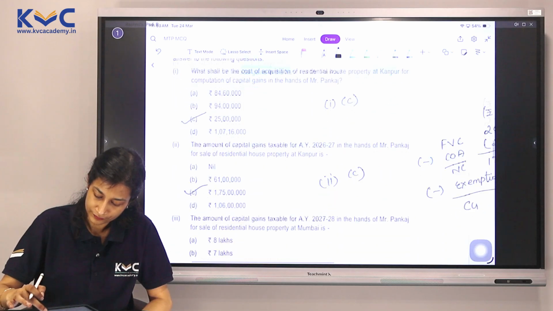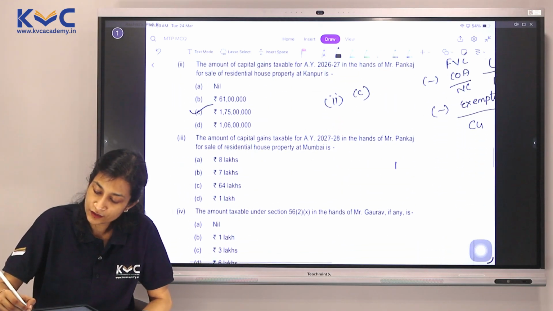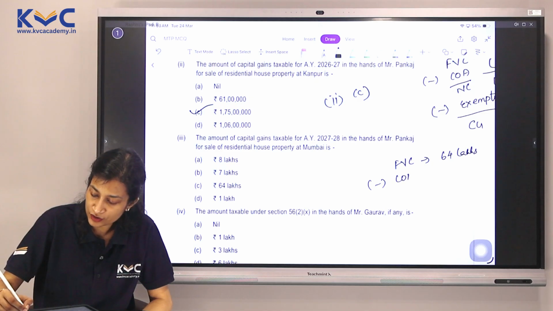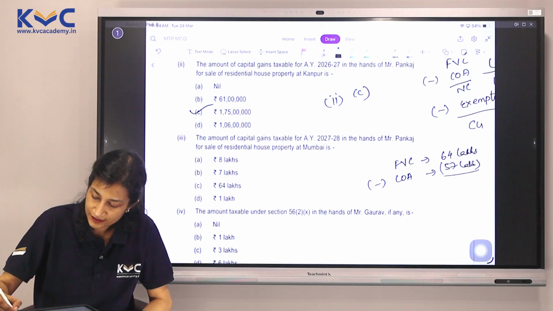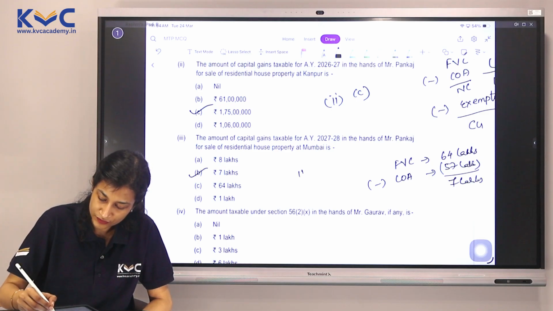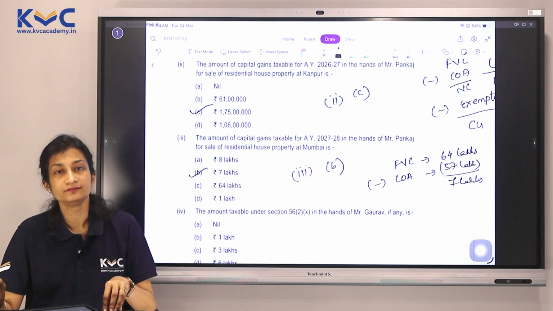So I will have to take the full value of consideration as 64 lakhs only, minus cost of acquisition, which is 57 lakhs. Therefore, the capital gains would be 64 minus 57, 7 lakhs. So it is 3B, which our answer will be.